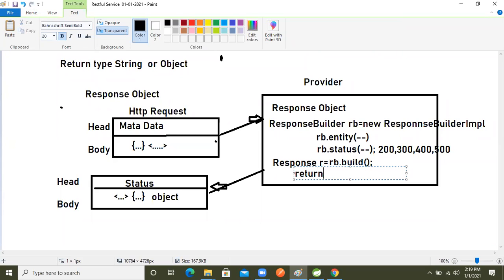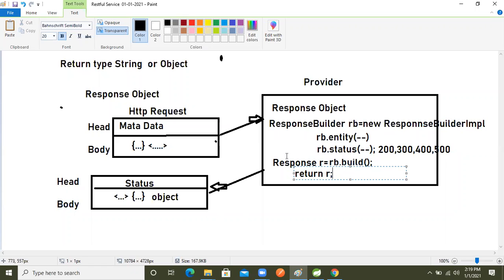Then what we will return, just r, right? If we return like this, we are packing the object inside that, inside the provider side only. So this is very secure. Because of that we are using the response builder object.